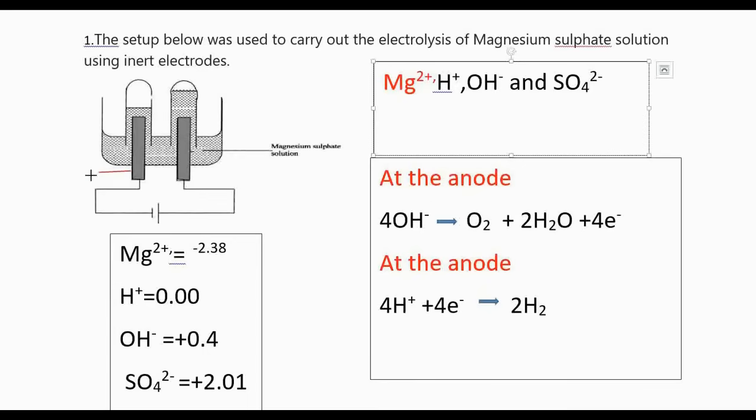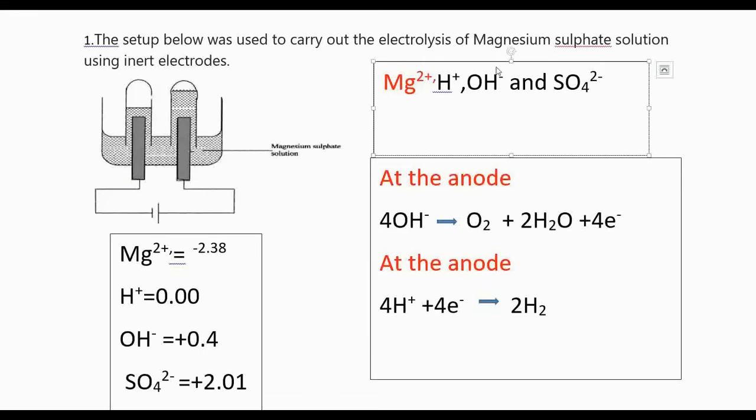Which one is the cathode, and which is the anode? This one is the cathode, and this one is the anode. The bigger stick stands for the anode. Now, what happens during electrolysis?